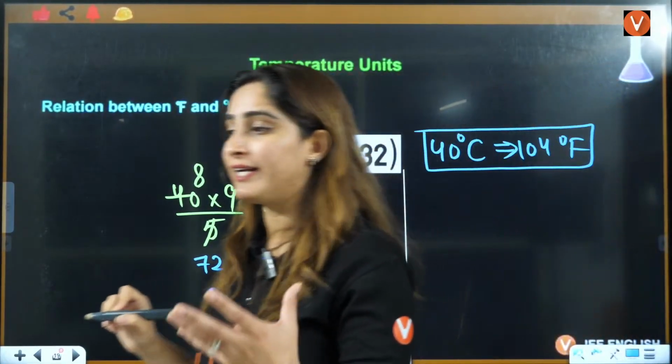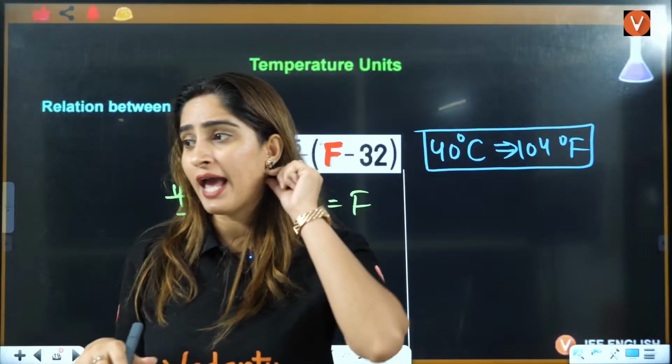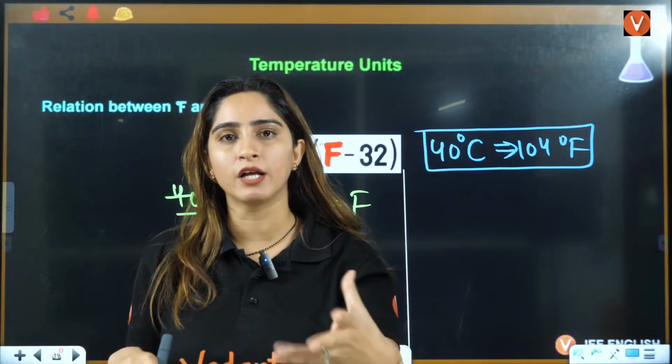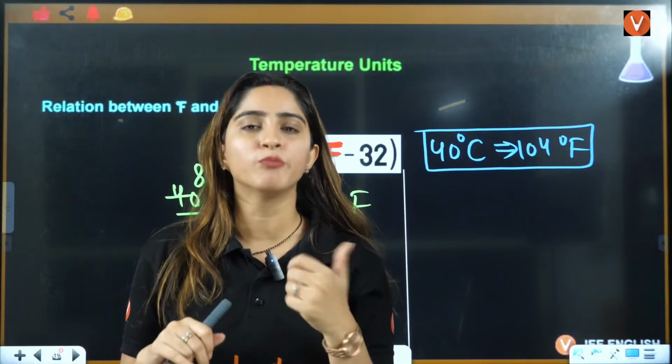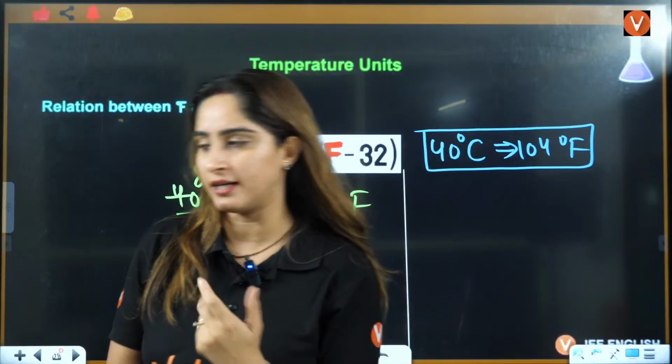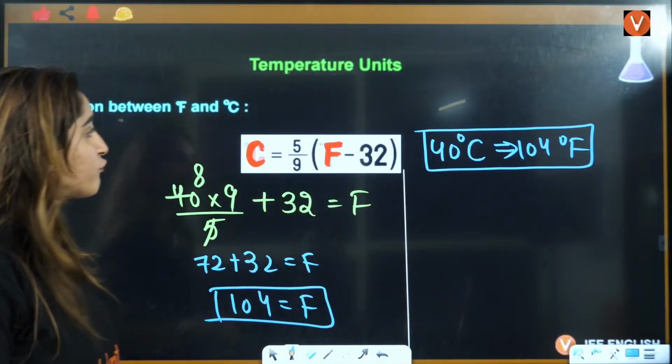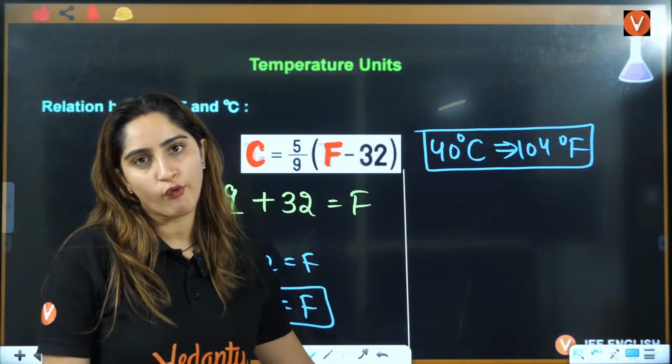Like our body temperature, when we usually measure it with a thermometer, we measure it in Fahrenheit. In most thermometers, it is in Fahrenheit, right? So if you talk about 40 degrees, that will be 104.